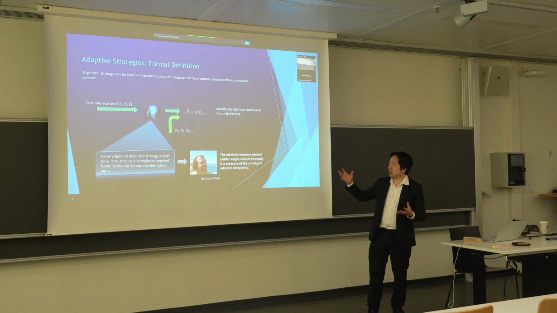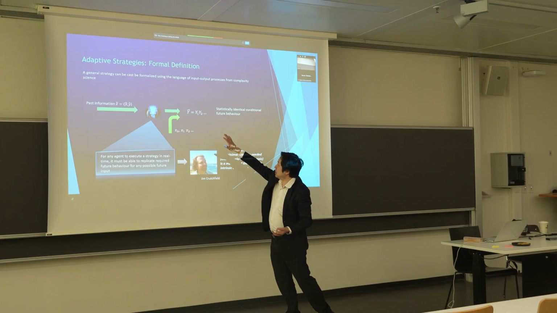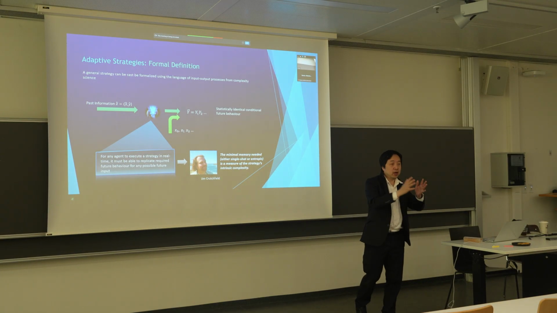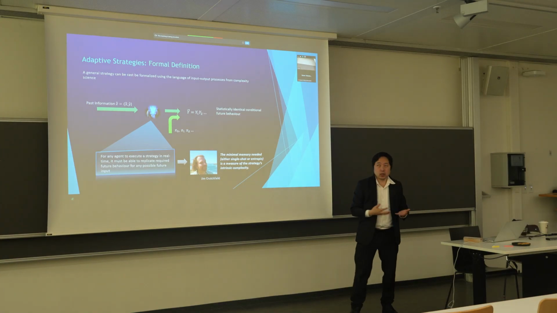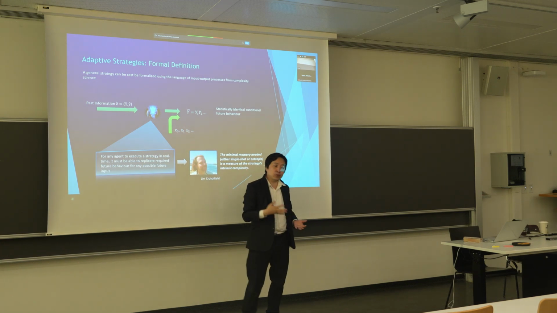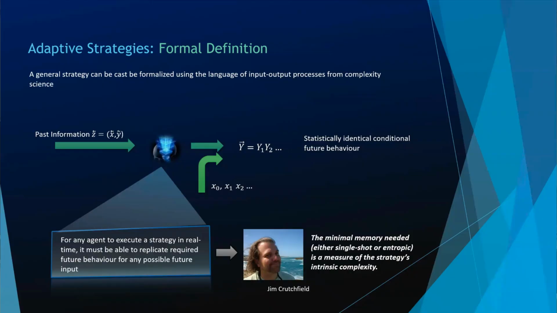The basic idea is that a strategy is just a family of stochastic processes, so it's a family of probability distributions of what we wish to output in the future, but that family is parameterized by a sequence of possible future inputs. So with every possible future input, we have a potentially different designated future behavior. This is the most general way of defining what's known as an input-output process.